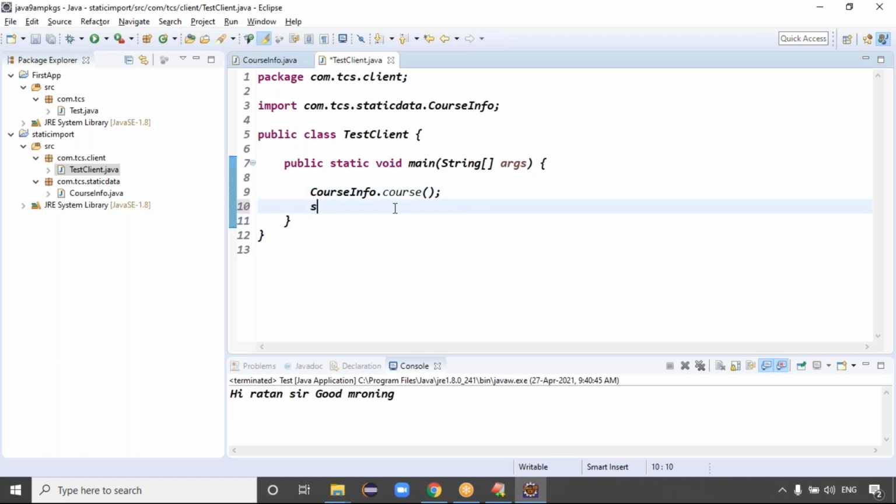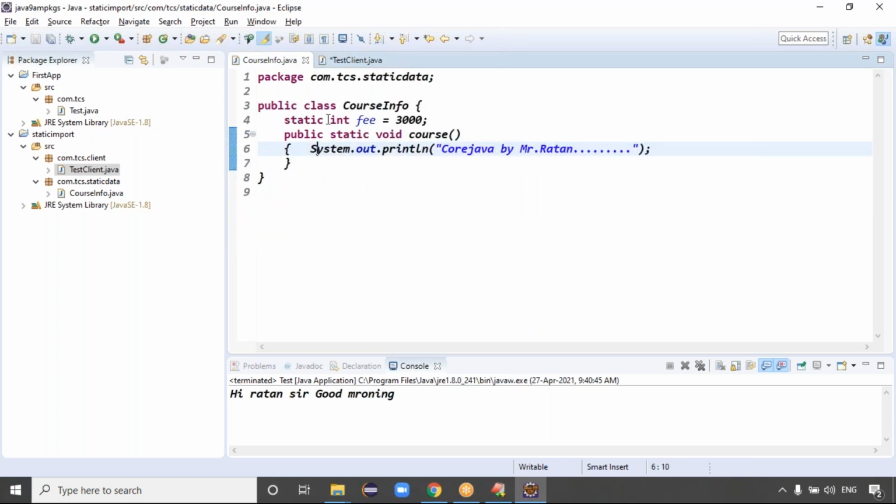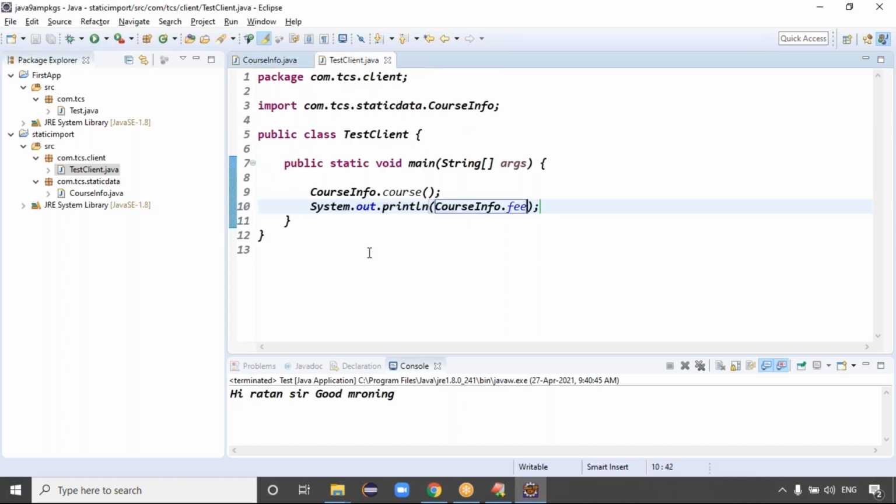The next one is one variable we want to call. This is out, Control Space. CourseInfo dot which variable, guys? Here, CourseInfo dot p variable, right? Why is this p variable not visible, guys? This is not a public variable, right? That's why it's not visible. Scope is not visible. Make it public. Now it is visible, right?